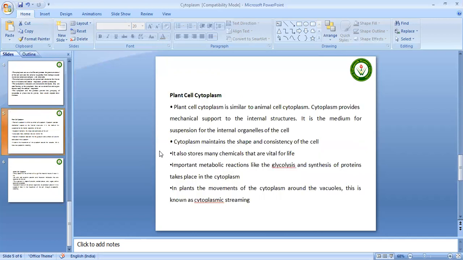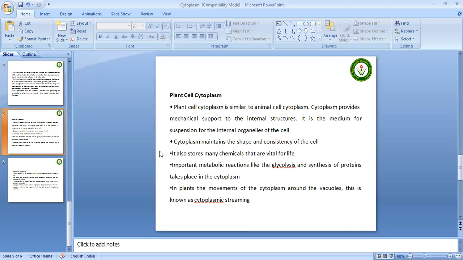Now we will discuss the difference between plant cell cytoplasm and animal cell cytoplasm. First of all, we will discuss plant cell cytoplasm. Plant cell cytoplasm is similar to animal cytoplasm, and cytoplasm provides mechanical support to the internal structures. It is the medium for suspension of integral organelles of the cell. Cytoplasm maintains the shape and consistency of the cell. It also stores many chemicals that are vital for life. Important metabolic reactions like glycolysis and synthesis of proteins take place in the cytoplasm.